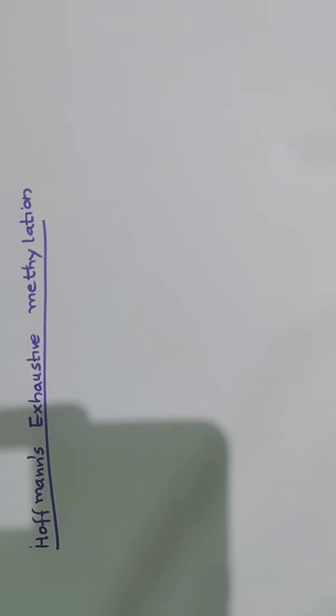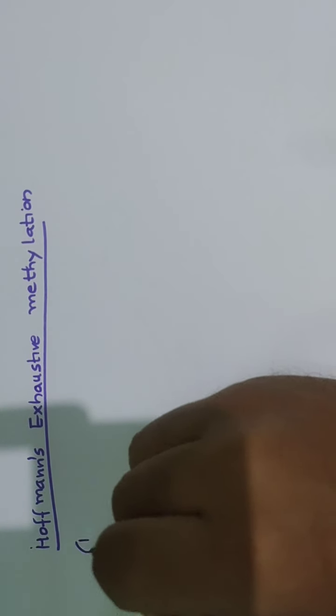So let us see what this concept is and what is the use of this concept. This is an important method used to find the recognizable moiety in the unknown alkaloid. This is accomplished by the degradation of the alkaloid in a few steps. I will tell you the following steps.